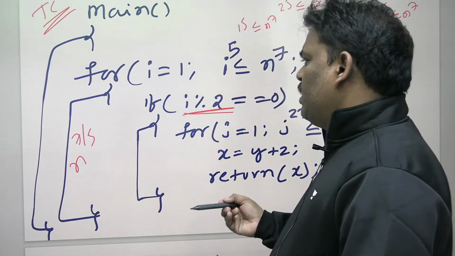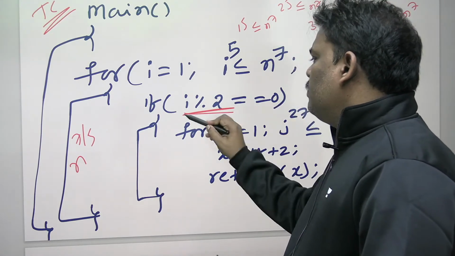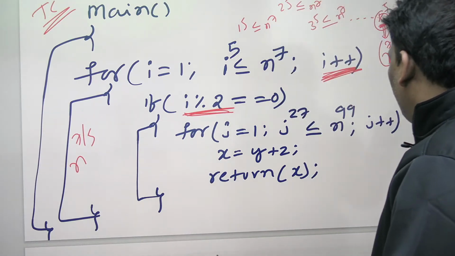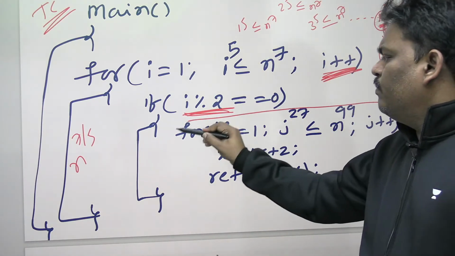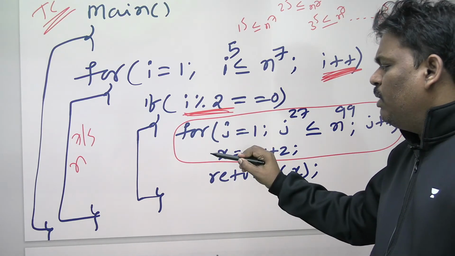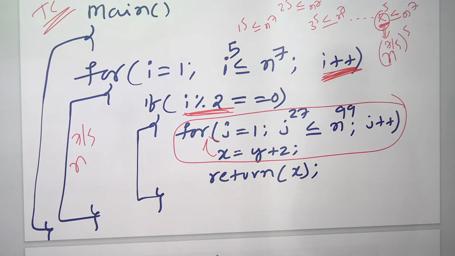Asymptotically both are the same. Every time, mostly you will come inside because of this condition. Half the time, that's okay, asymptotically the same. This loop, how many times? Whenever there are no brackets, one statement belongs to it.